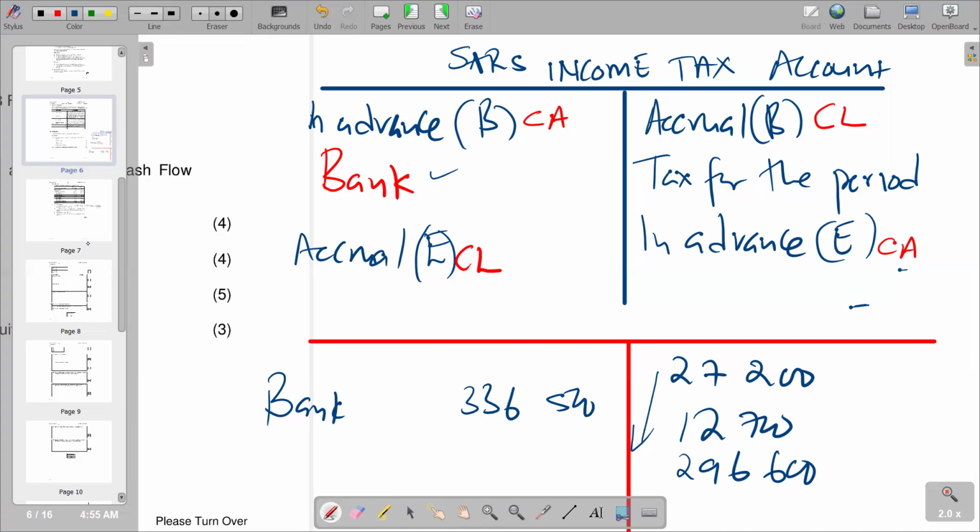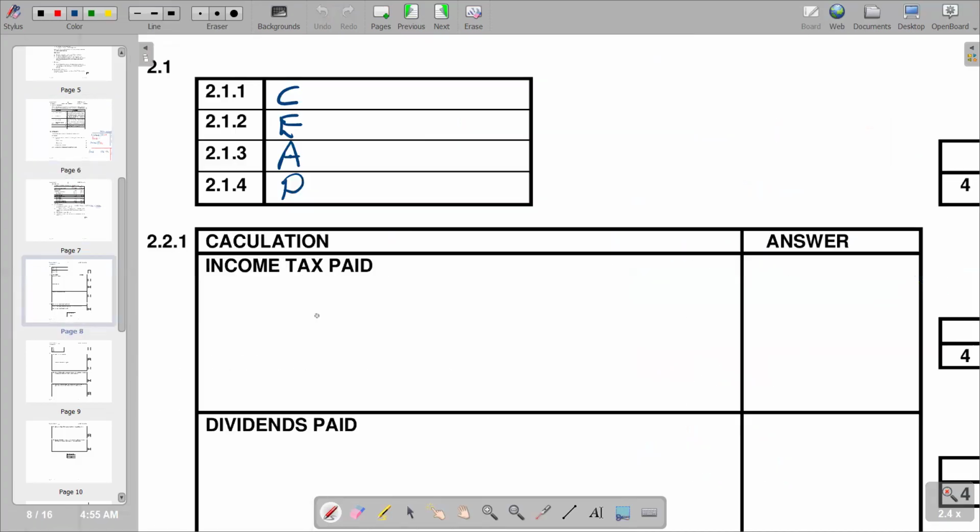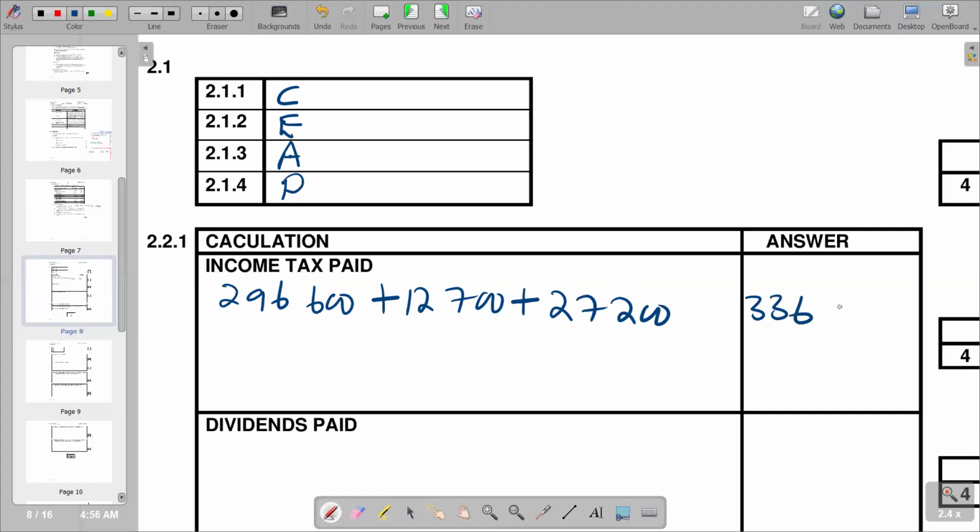We say 296,600, and then we add 12,700, and then we add 27,200. The final figure that you're supposed to get is 336,500. So this is the calculation of income tax paid.